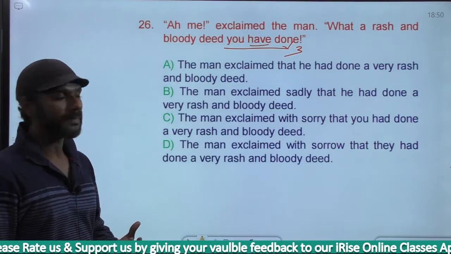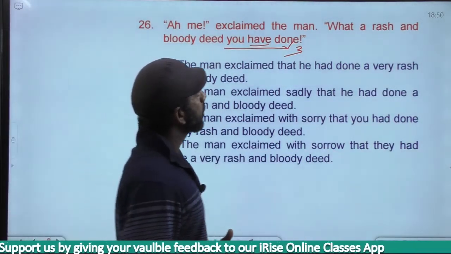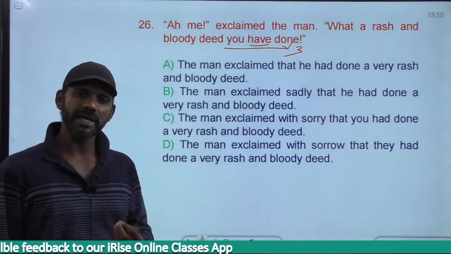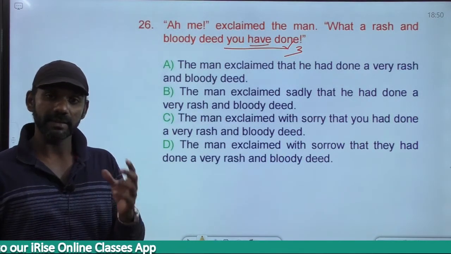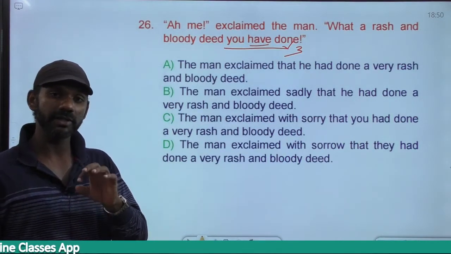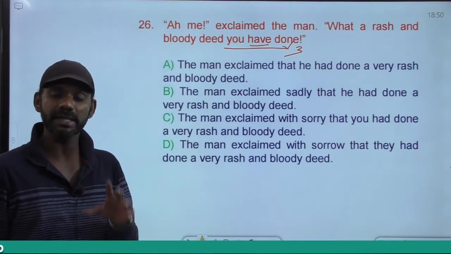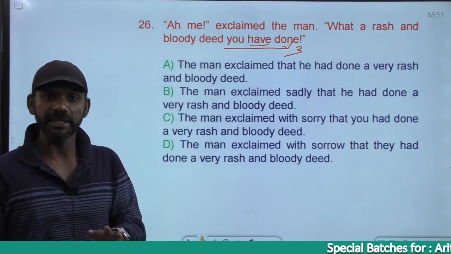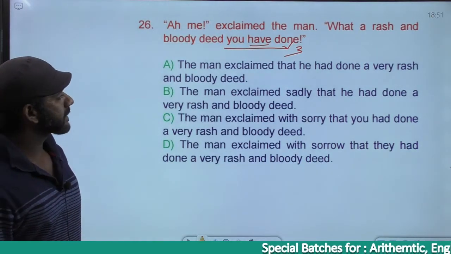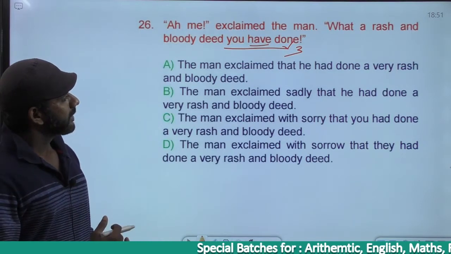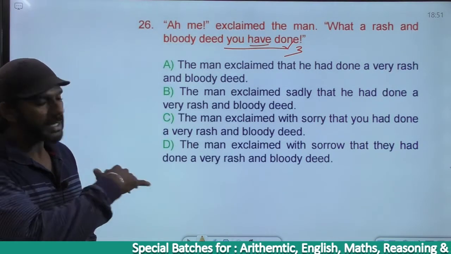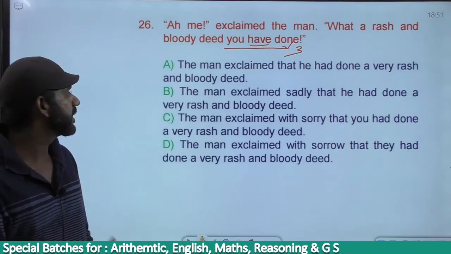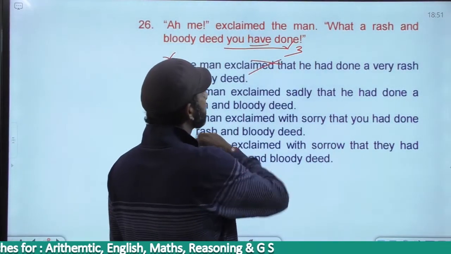Now we should think about the meaning. Ah me, exclaimed the man, what a rash and bloody deed you have done. Now tell me, did the man do a rash and bloody deed? No, somebody else did. Ah me, said the man, what a rash and bloody deed you have done means the man did not do a rash and bloody deed, somebody else did. That is the meaning. Come to option A. The man exclaimed that he had done a very rash and bloody deed. That means who did? The man did a very rash and bloody deed. According to the sentence, the man did not do. The meaning is gone. Wrong.